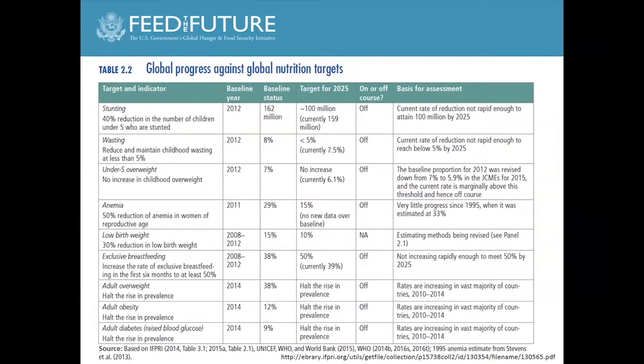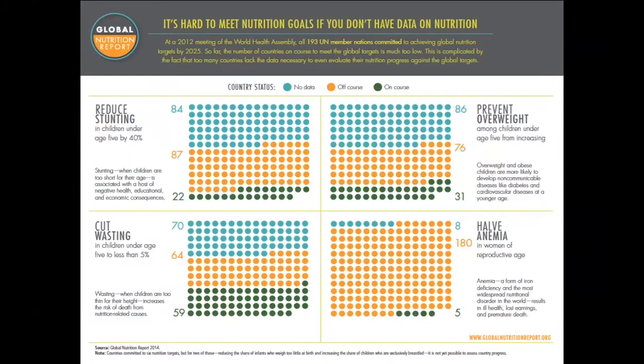And these are global numbers, obviously. You might actually want to know what's happening at the country level, and this is where it gets very sticky. That's really where I want to focus in terms of data and evidence. One of the biggest issues when you go to the country level is that you may or may not have current data, or you may have no data at all. So what you're looking at here is a slide from Global Nutrition Report 2014, and I can assure you that this situation has not really changed as much.